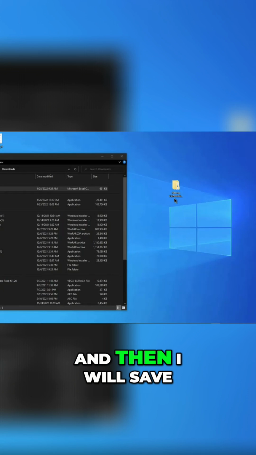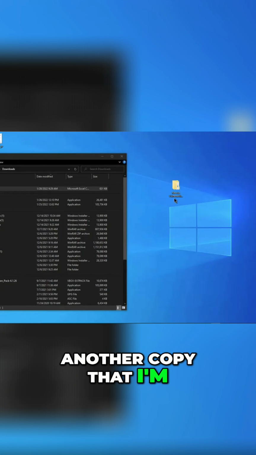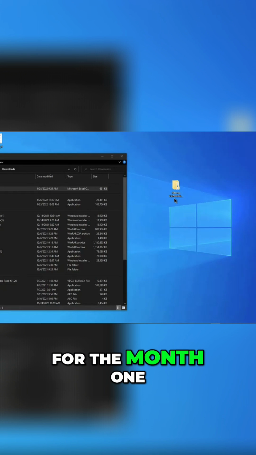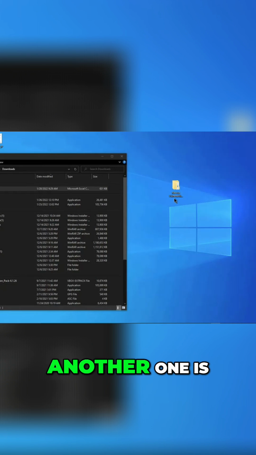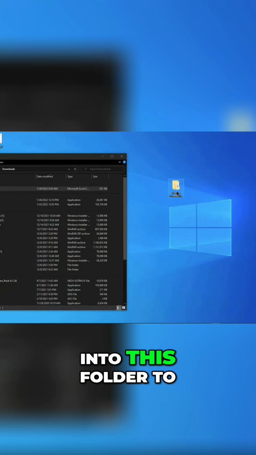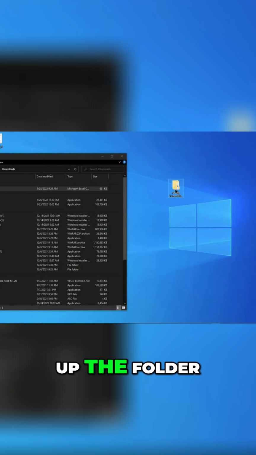All right, and then I will save another copy that I'm going to analyze. So I'm going to have two scans for the month. One is the raw scan, and the other one is just the analyze scan for that particular month. So let me go into this folder to see exactly how I set up the folder.